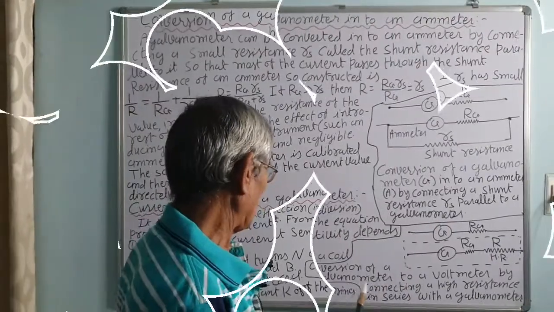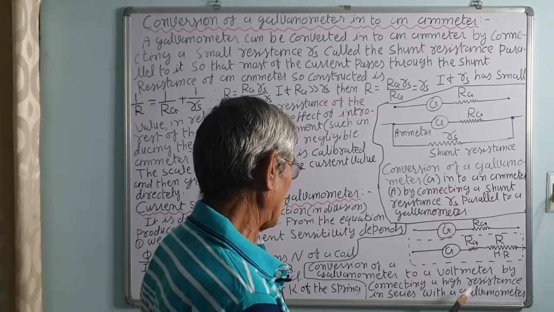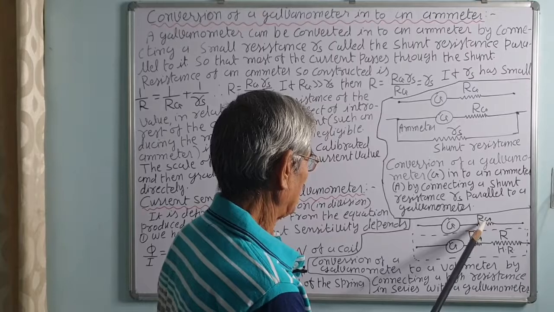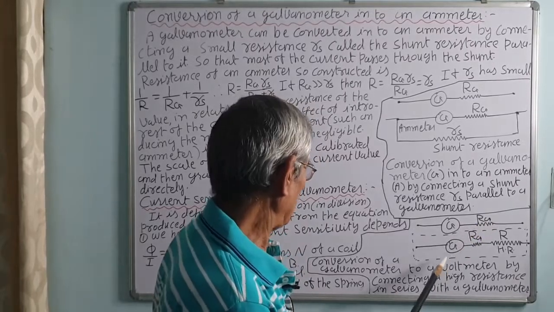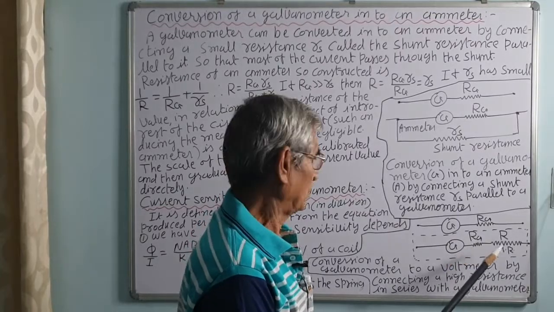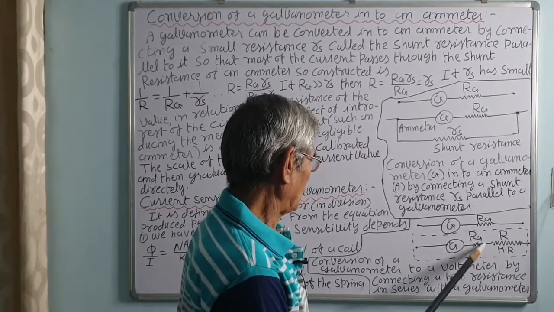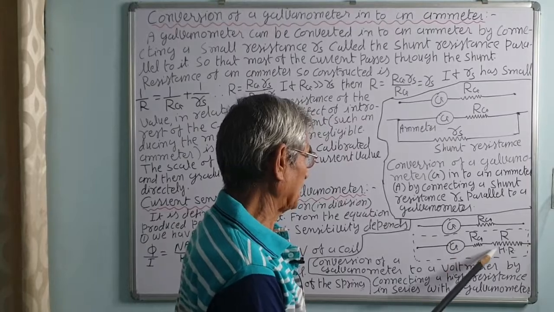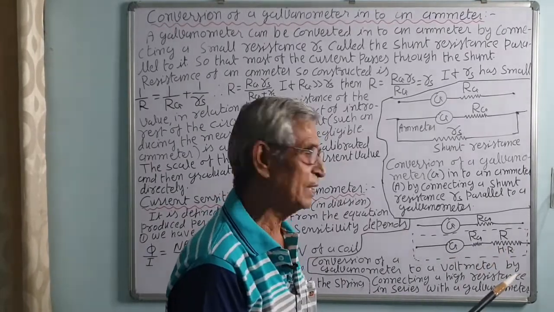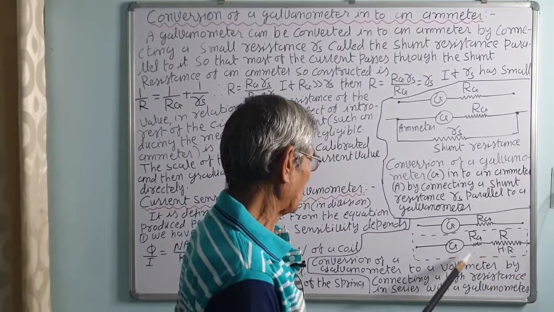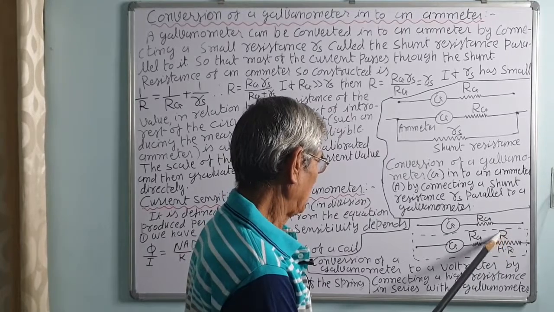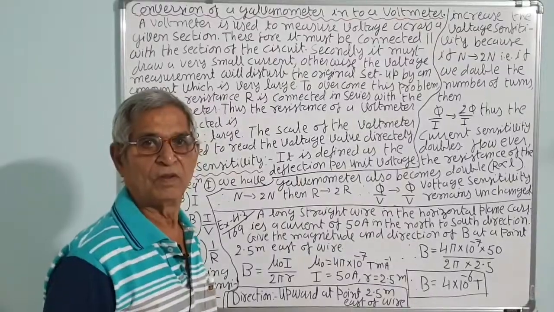Conversion of a galvanometer into a voltmeter is done by connecting a high resistance in series with the galvanometer. This is a galvanometer, and Rg is the resistance of the galvanometer. Now we want to convert the galvanometer into a voltmeter for measuring voltage. For converting it, a high resistance is to be connected in series. So the current flowing through the galvanometer will be very less, correct? Resistance is more, current will be very less. The high resistance is symbolized by R.